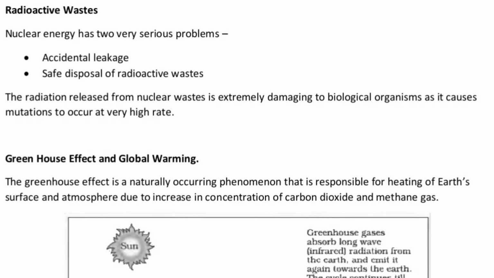Now dealing with one of the most burning issues of this time, this is called as radioactive waste. Here the nuclear energy has two serious problems. The first one is called as accidental leakage and the second is called as a safe disposal of radioactive waste. Because the radiation which is released from the nuclear waste is extremely damaging to the biological organism as it causes the mutation to occur at a very high rate.